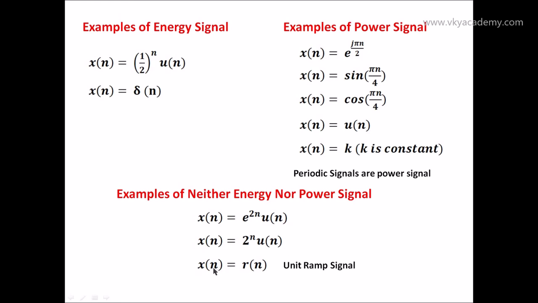The next example is x of n equal to r of n, that is the unit ramp signal. The unit ramp signal is always neither energy nor power.